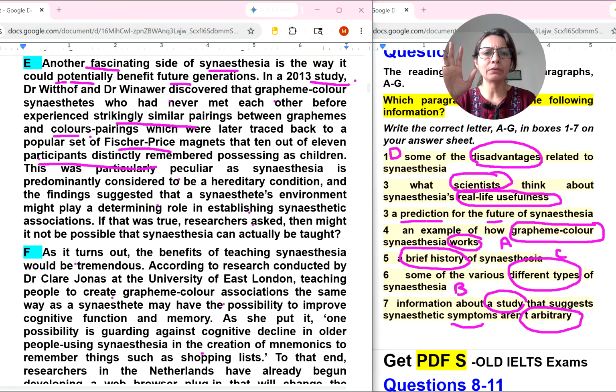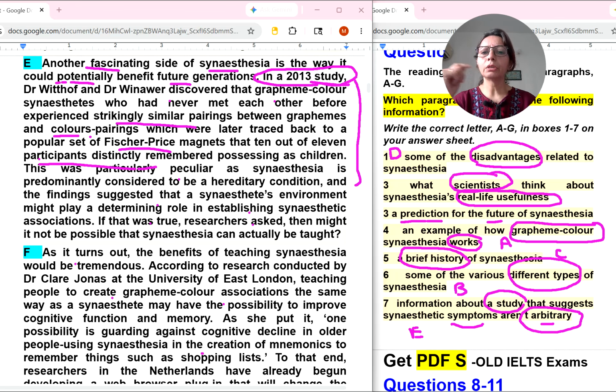So here they have started talking about the lab experience and study. They have given information about a study that suggests. So have you seen that without knowing the meaning of this hard word, we have decided that this would be the answer. They have talked about the study, information about the study. So here we will select E.